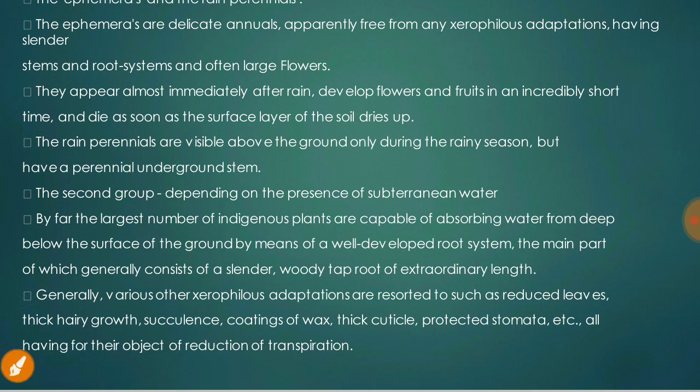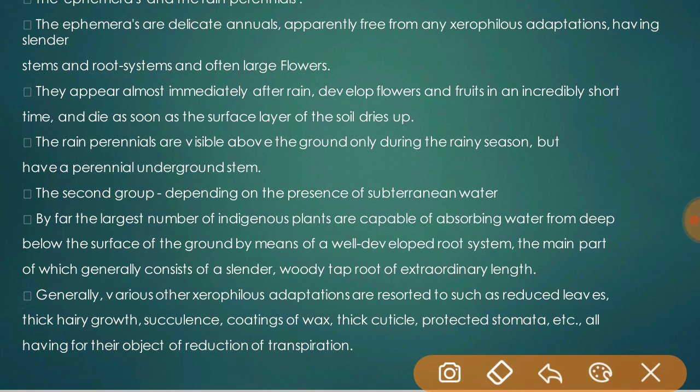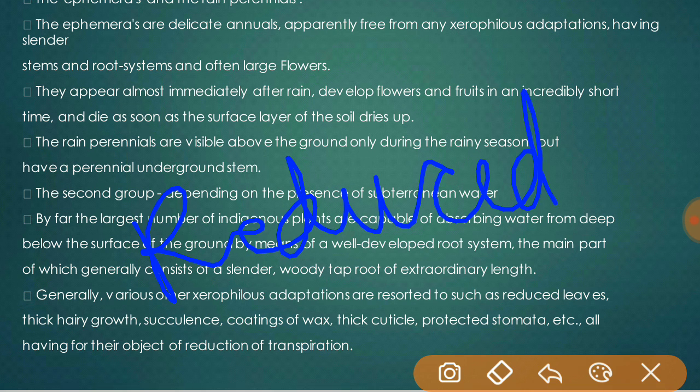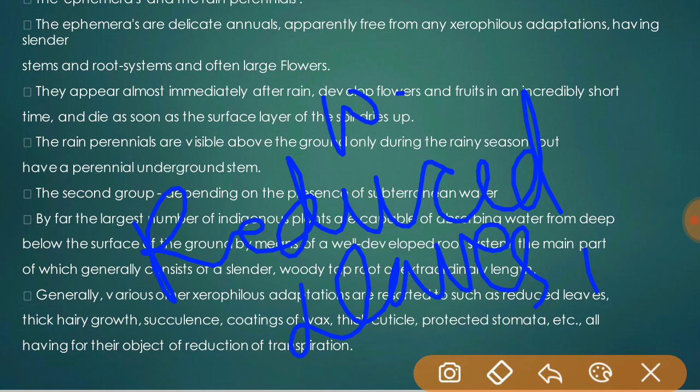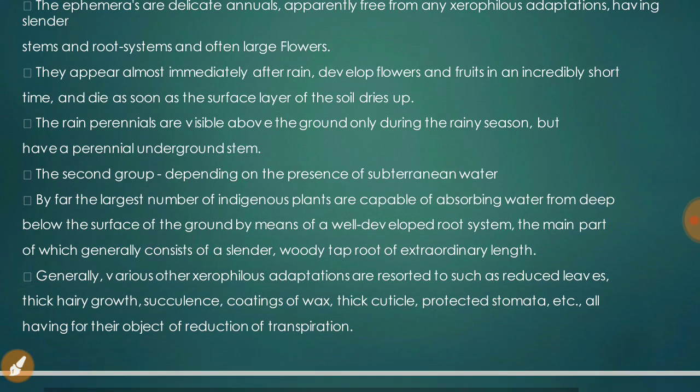Generally various other xerophytic adaptations are resorted to, such as reduced leaves, thick hair growth, succulents, coatings of wax, thick cuticle, protected stomata, all having for their object the reduction of transpiration.